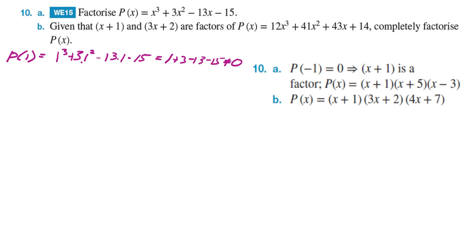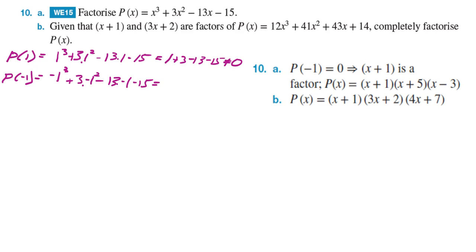So therefore p of 1 does not equal 0. So let's try minus 1. When x is minus 1, we get minus 1 cubed plus 3 times minus 1 squared minus 13 times minus 1 minus 15.